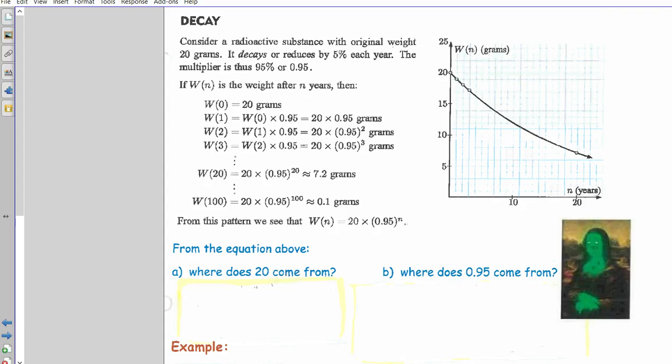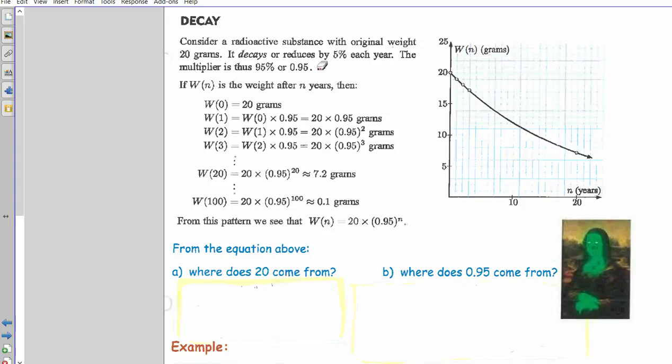Decay. Remember I was talking about real life problems to do with exponential functions. You have exponential decay, which goes down like this, and exponential growth, which goes up like that. Let's see this decay problem. Consider a radioactive substance with original weight 20 grams. That's why you can see at time 0 we have 20 grams here. It decays by 5% each year, so it's going down by 5% each year. The multiplier therefore is 95%, or 0.95.